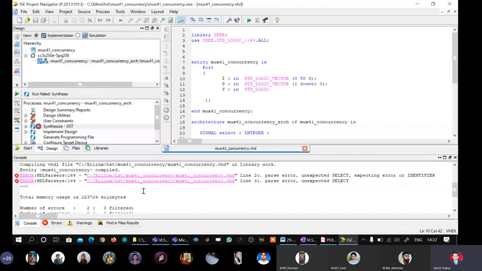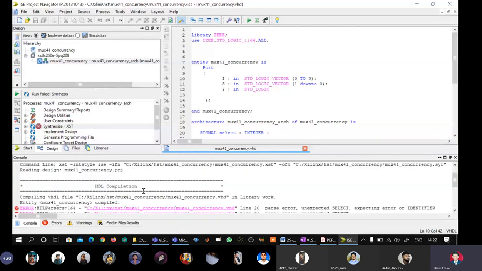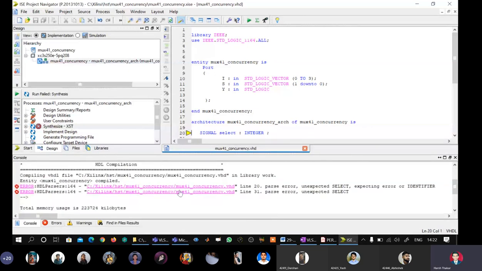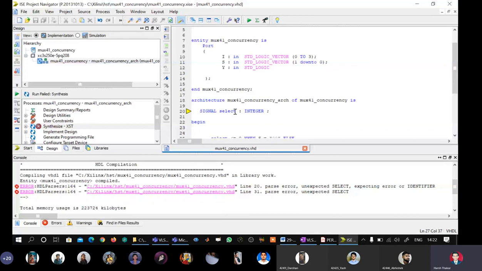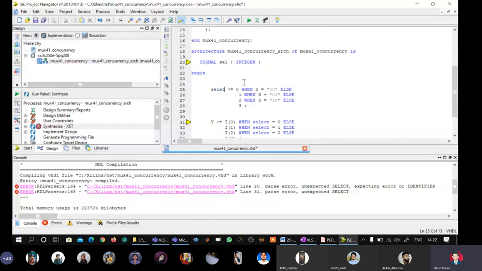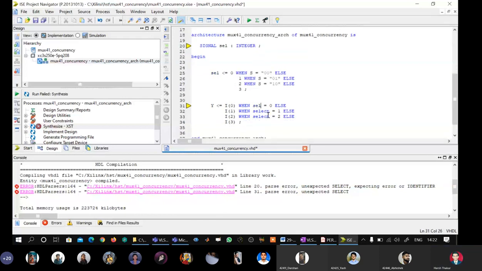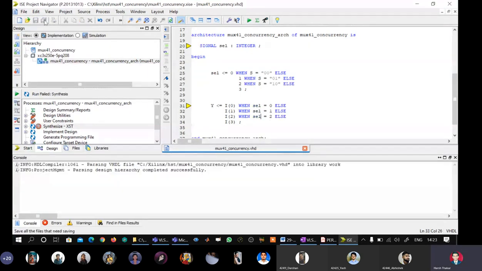Okay, it is telling again that at line number 30 and 31 there is a problem: unexpected select. It is not telling you directly that you cannot use select as a signal name because it is a predefined keyword. That is why I know the rules. So I will change the name of the signal to cell, and wherever I have written select, I will change it to cell. Then I will click save all and resynthesize.